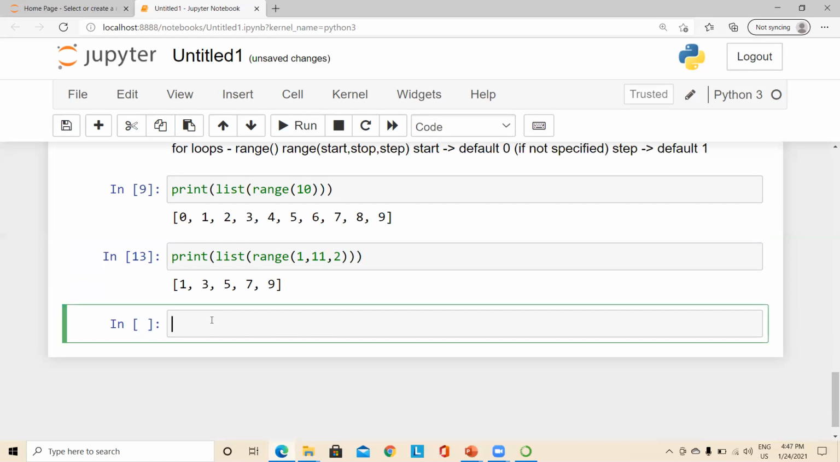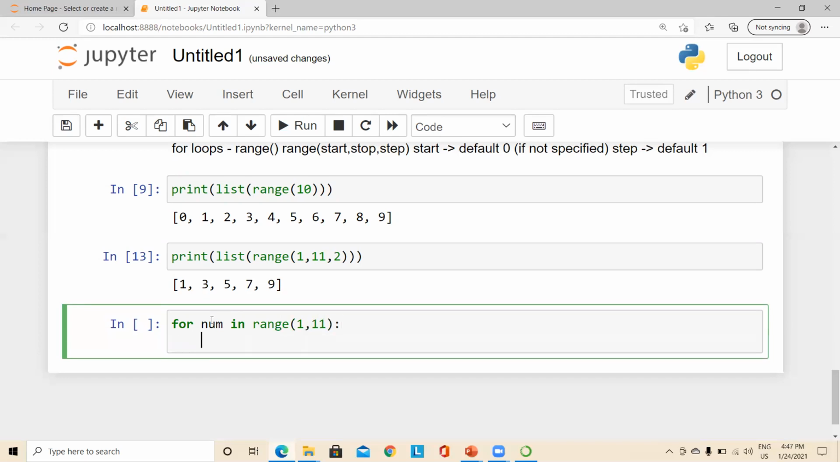So now we shall use a for loop to execute some block of code a number of times. In that case, we shall use this range function. For num in range of 1 comma 11, print num. Can you guess what will be the output?